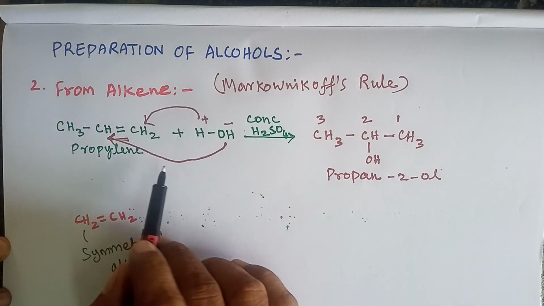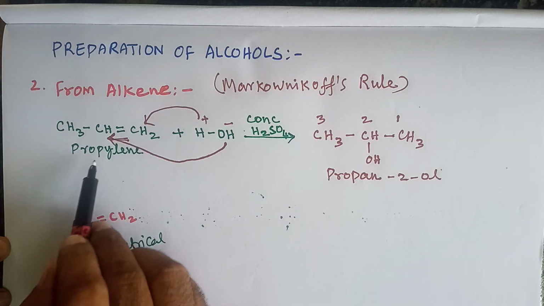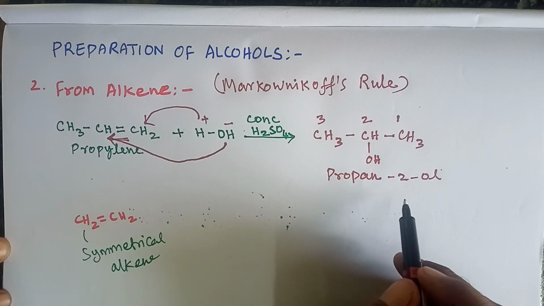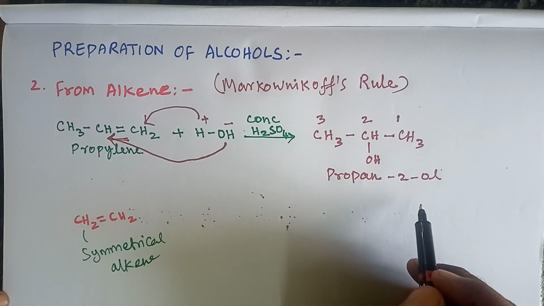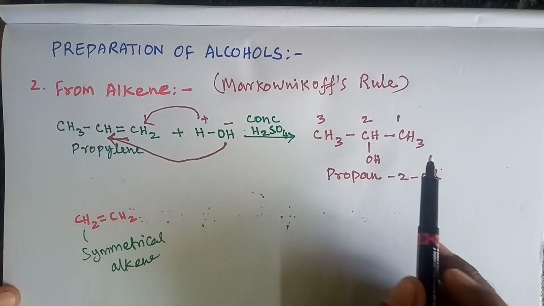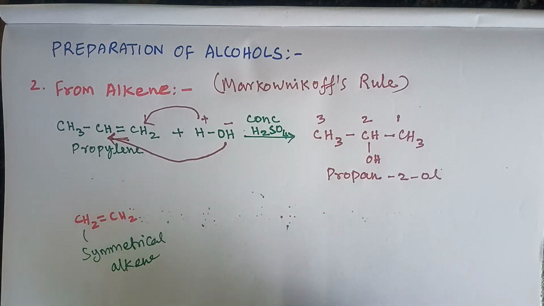From alkene we can prepare alcohol. If we take propylene, we get propan-2-ol. I hope you understand, student, the preparation of alcohol from alkene. Thank you.